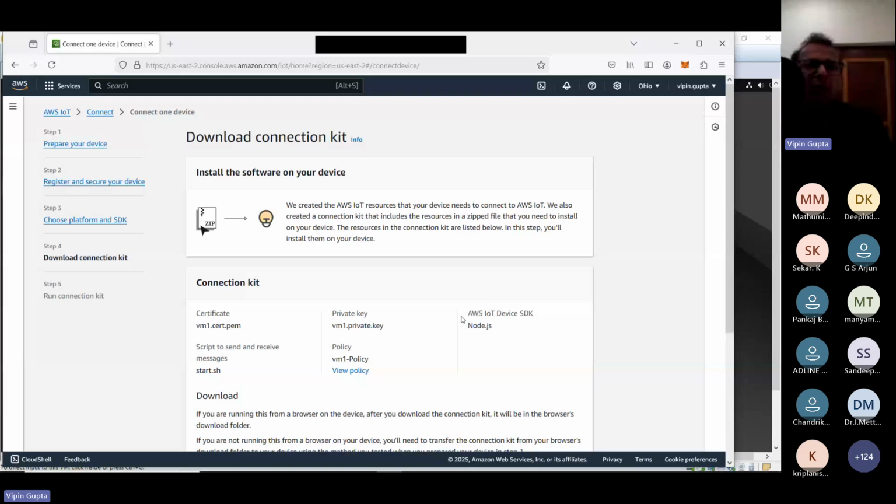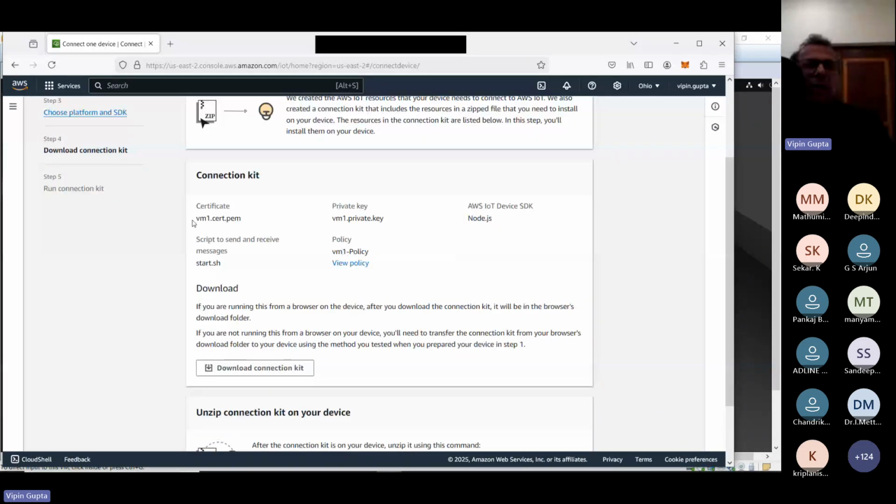Now it will give you one download connection kit. And the important thing is this one, the certificate. For each and every device, AWS is going to create one certificate, one private key, and one policy. The policy says whether that device can send messages, or whether it can only receive messages.